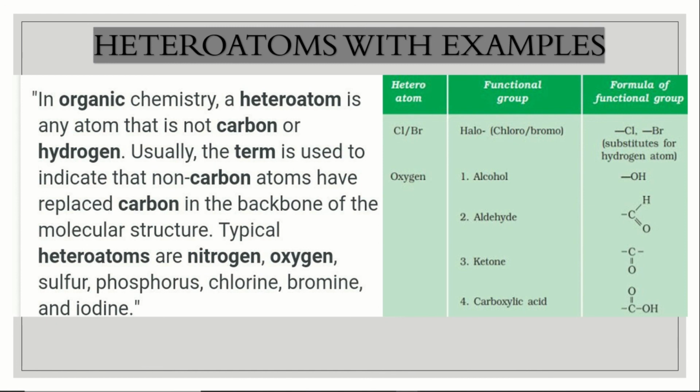So here heteroatom, first one is chlorine or bromine. Functional group is halogens and the formula is a single bonded Cl and a single bonded Br, substituting for a hydrogen atom. Next, oxygen. Oxygen comes in the place of the alcohol functional group, then it will become bonded OH, aldehyde CHO with a double bond, ketone only CO double bond, carboxylic acid COOH.